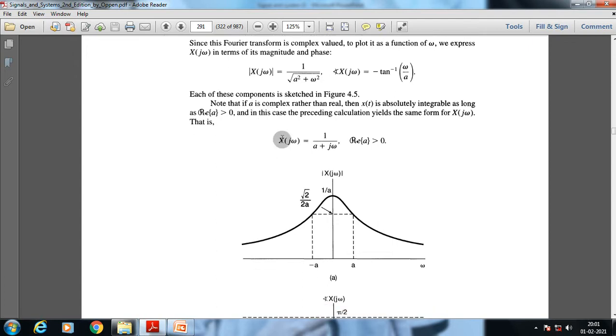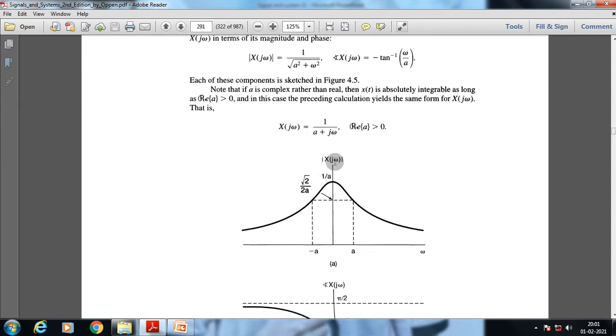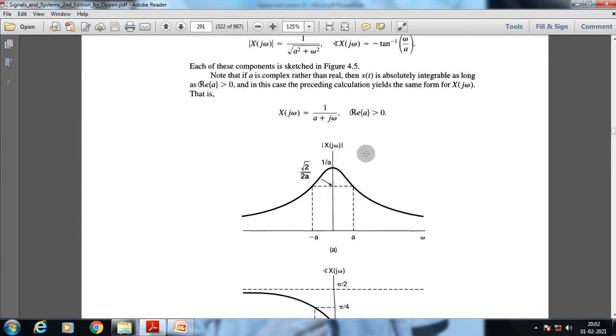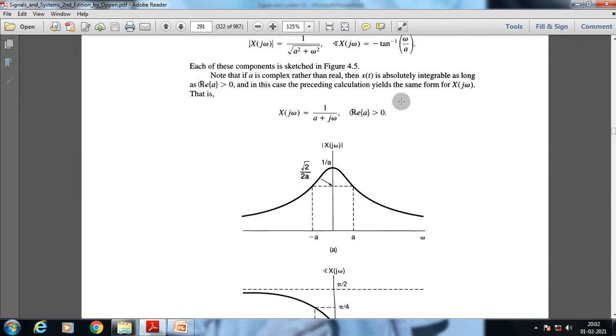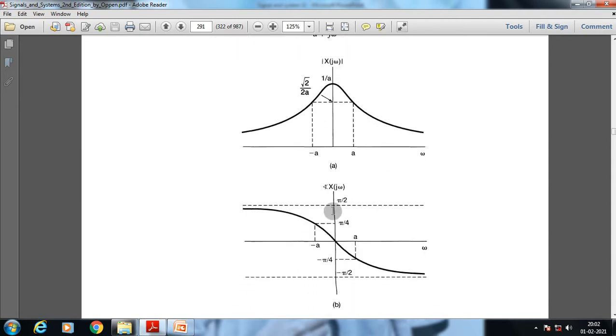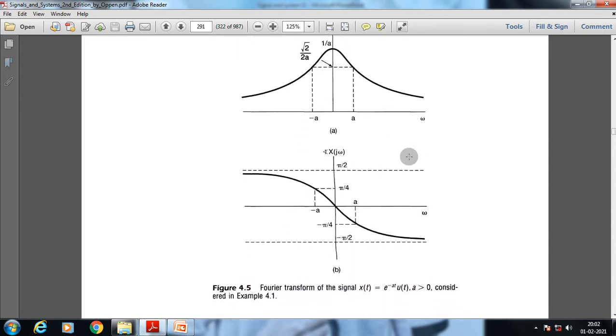If you just put those values, this is the magnitude of this specific signal, with its maxima and minima, and this is the phase response of the specific signal, as we plot those values.